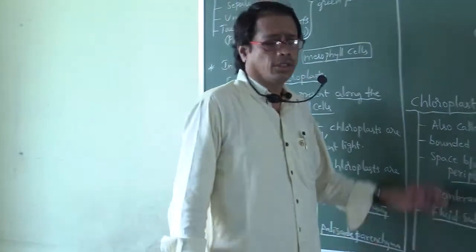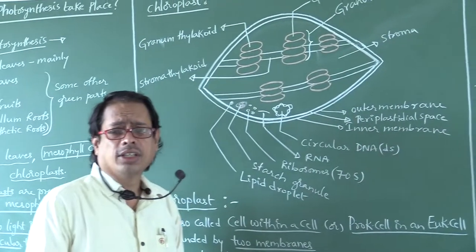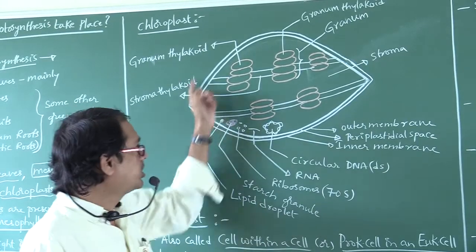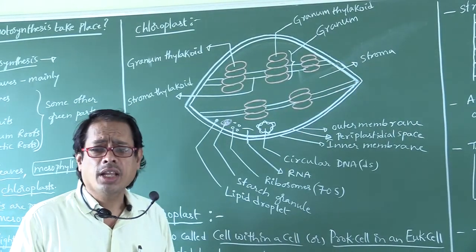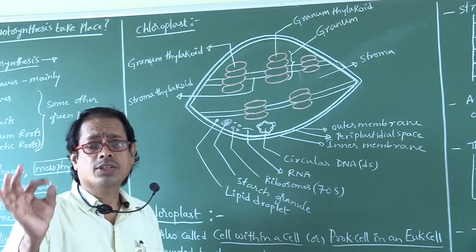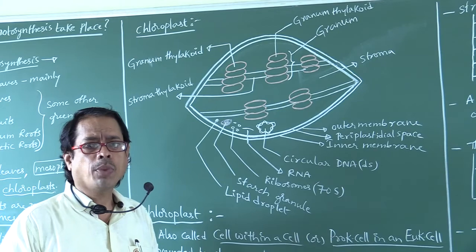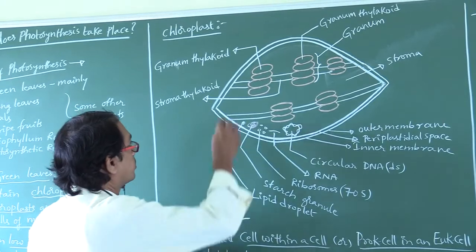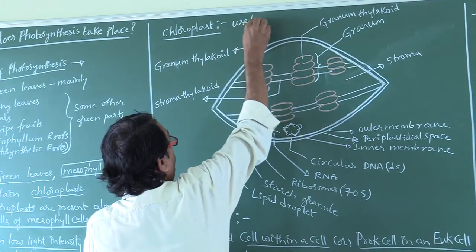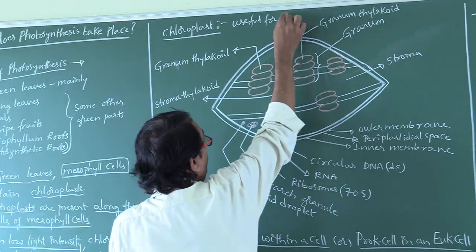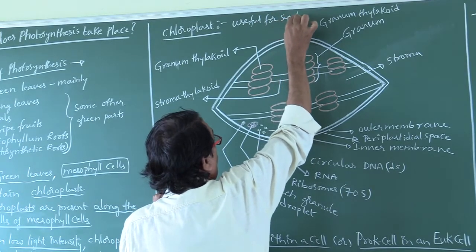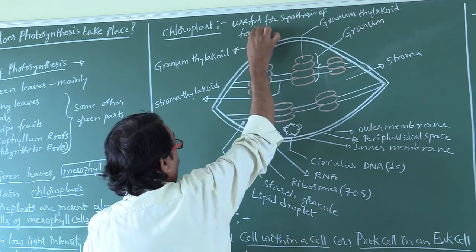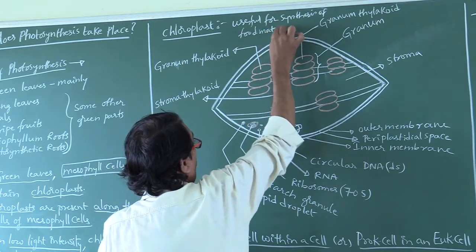Right. Now the structure of chloroplast. You already studied the structure of chloroplast in class 11. This is the chloroplast. Which cell organelle is helpful in photosynthesis? Chloroplast. Chloroplast is useful for synthesis of food materials.